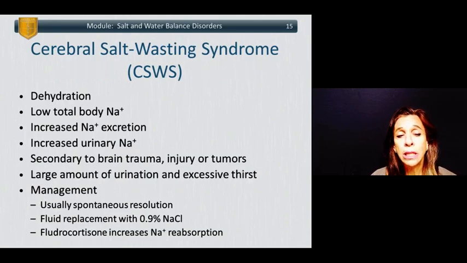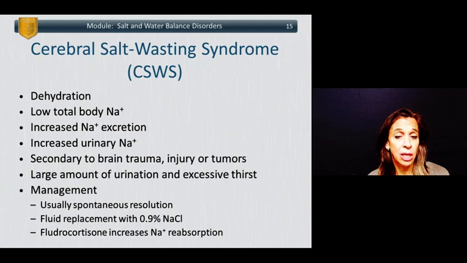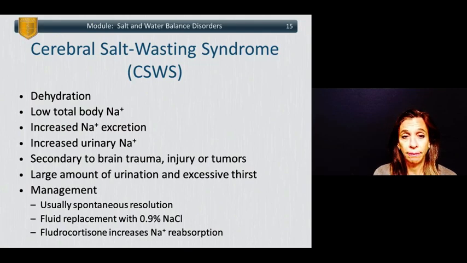So cerebral salt wasting syndrome is a condition that's associated with dehydration and low total body sodium. It is caused by an increase in sodium excretion, or wasting of sodium, and increased urinary sodium levels. It's usually secondary to brain tumor, trauma, or brain injuries. The patients typically have a large amount of urination and excessive thirst. The management is usually treatment of the underlying condition with spontaneous resolution, though one can replace fluid with 0.9% sodium chloride. Fludrocortisone can increase sodium reabsorption as well.